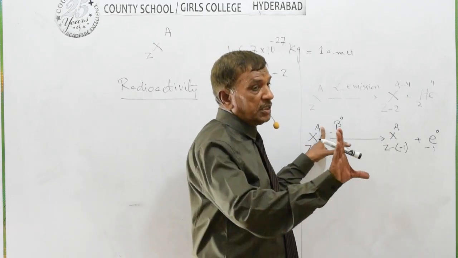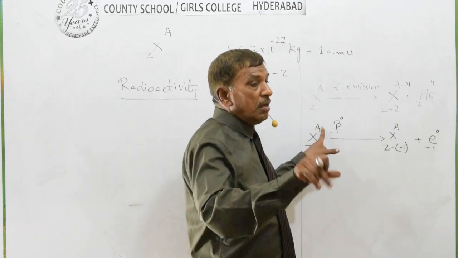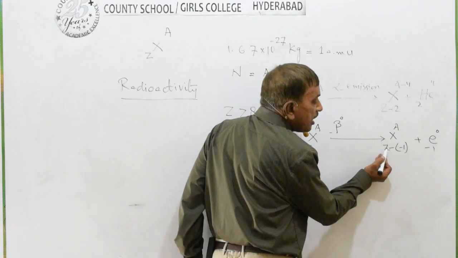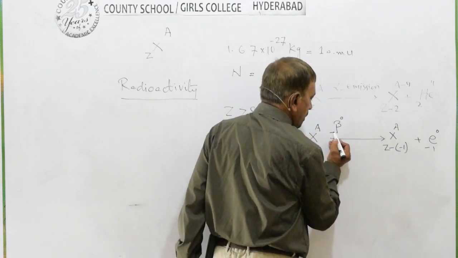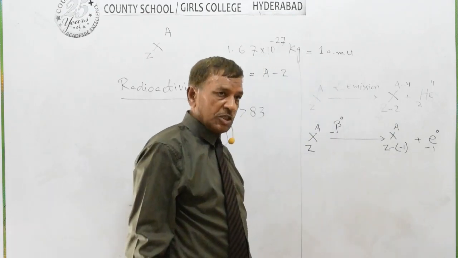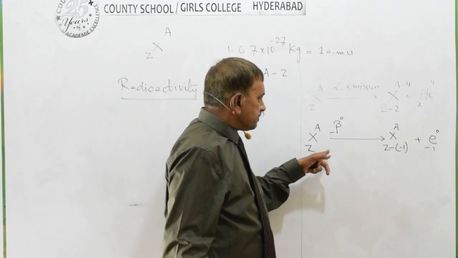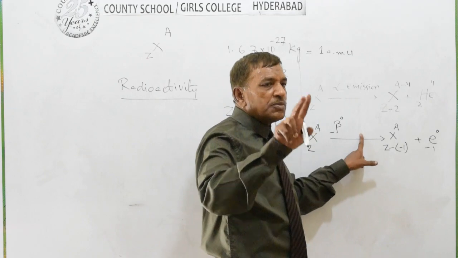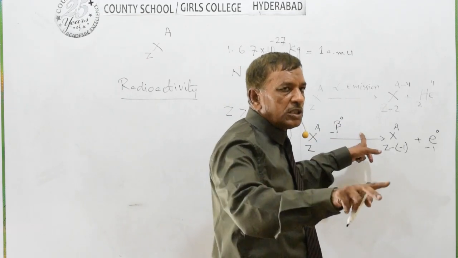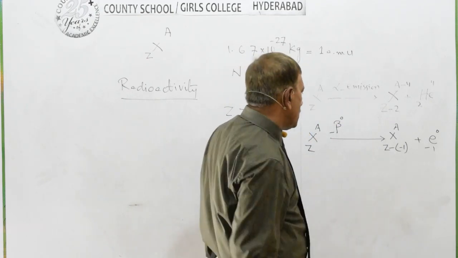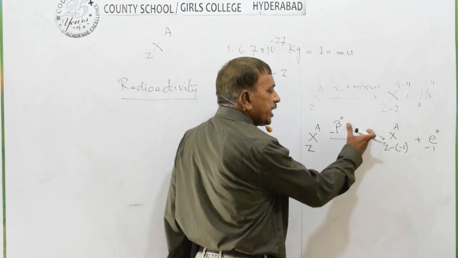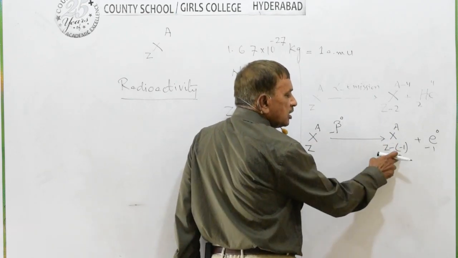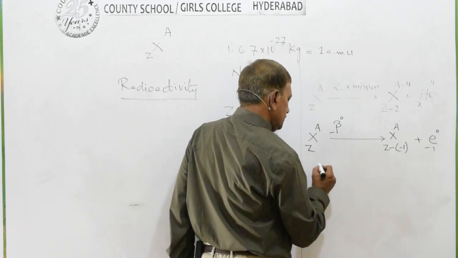There will be no change in mass number, but charge number increases by 1, because there is emission of an electron. So we say that in beta particles there are two types of emission, beta positive emission or beta negative emission. In the emission of an electron, the mass of the daughter nuclei will remain the same, but charge increases by 1.